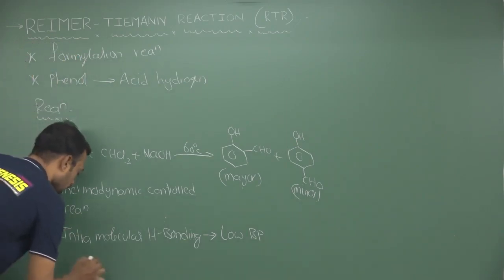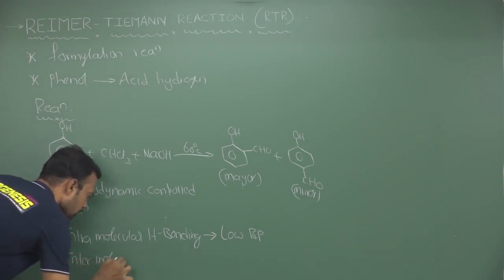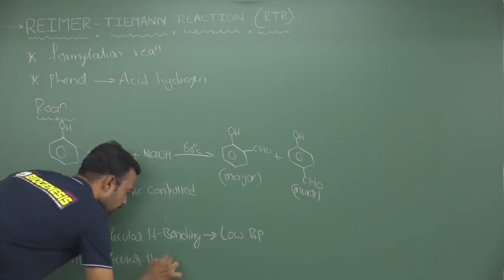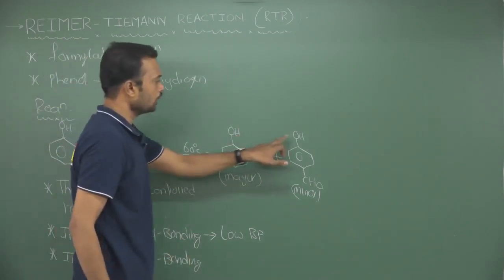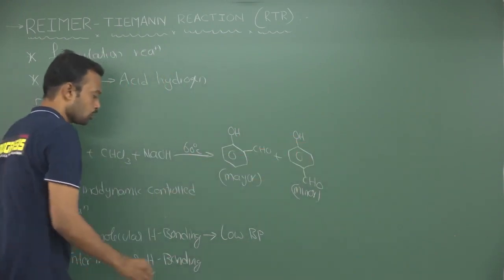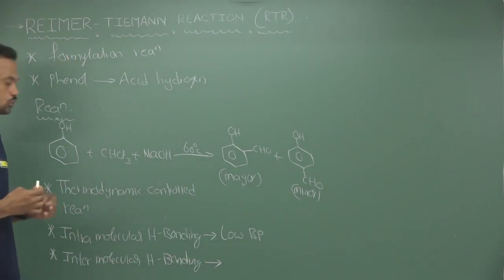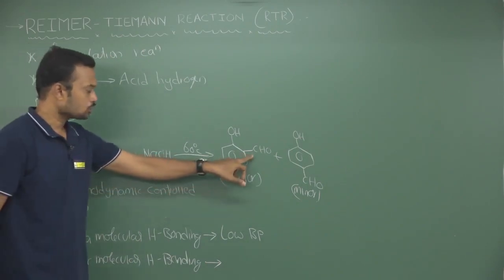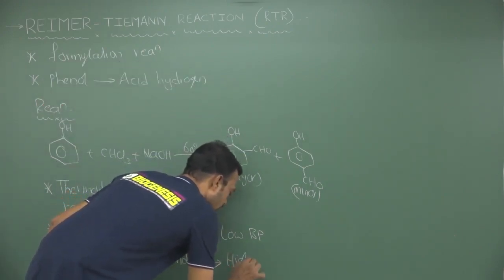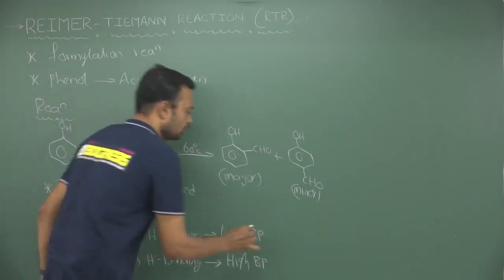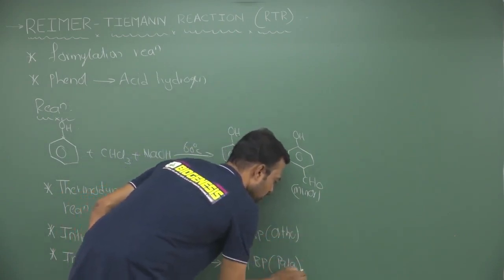And if you go for the para isomer, you can expect intermolecular hydrogen bonding. Two types of bonding are expected. So, this will form intramolecular and this will form intermolecular hydrogen bonding. So, these two isomers are easily separated based on their boiling point. By steam distillation, the ortho isomer will be extracted first, followed by this one. This will carry a high boiling point. So, this is the ortho isomer, and this is the para isomer.